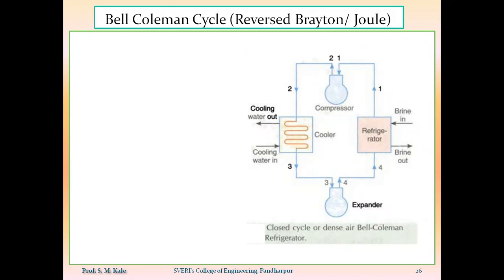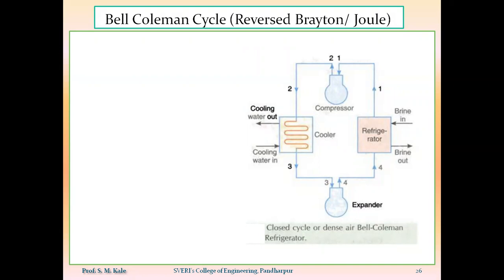Conversion from extremely high speed to extremely low speed is impossible in practical application. That's why the reverse Carnot cycle is a practically impossible cycle. So to remove those limitations, we did some modification on the reverse Carnot cycle.